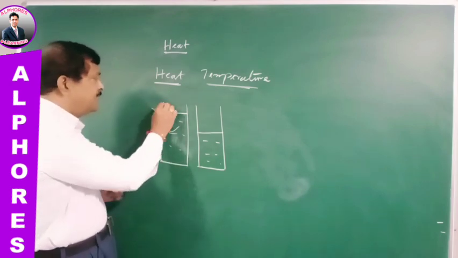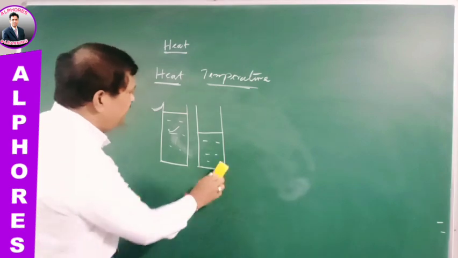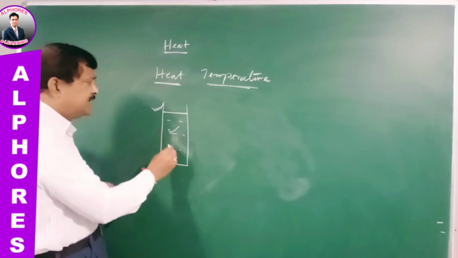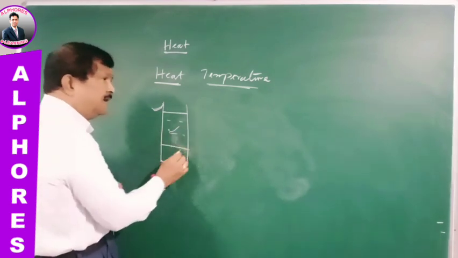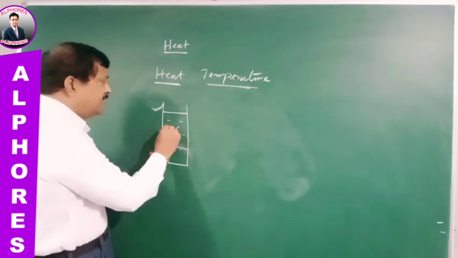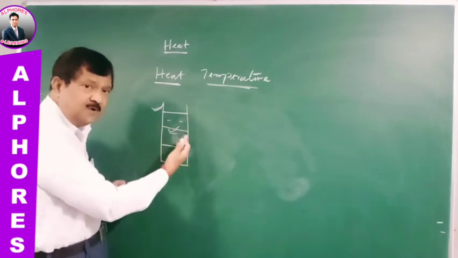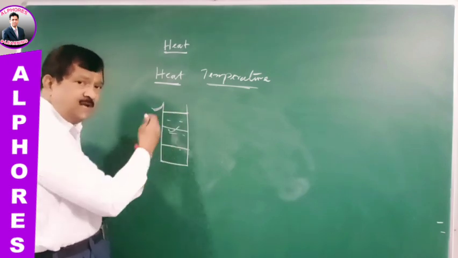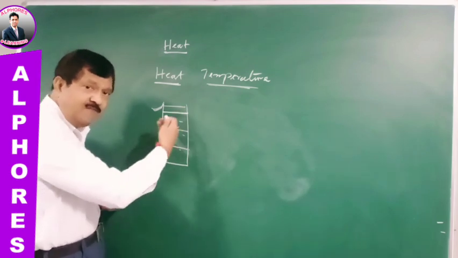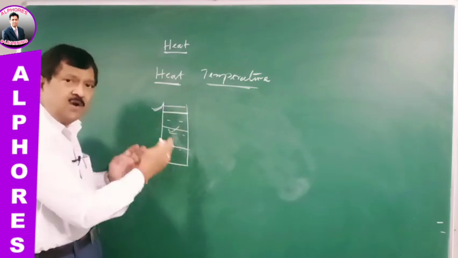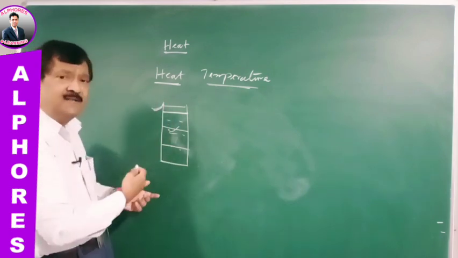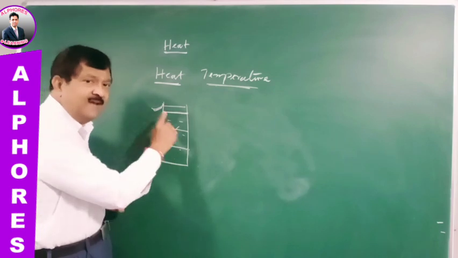When you are talking about a body like this, suppose let us take only one container. In this container, if I take water level only a very small level, you can say quantity of water is less. When the water level is increased, quantity of water is more. When it is still more increased, quantity is very large. As the level of water is increasing, you can understand that quantity of water is also increasing. So very clearly, quantity of water is directly proportional to the level of water.